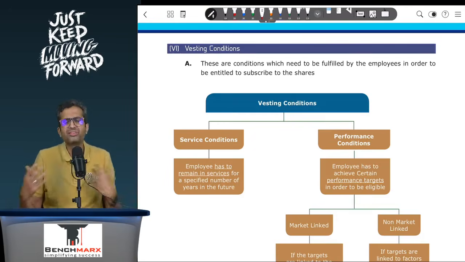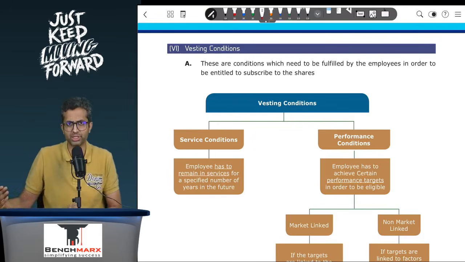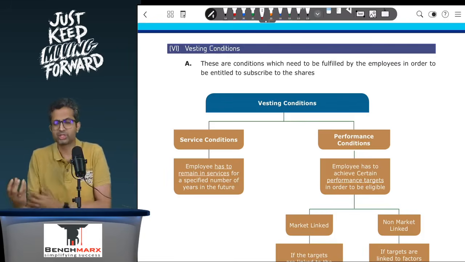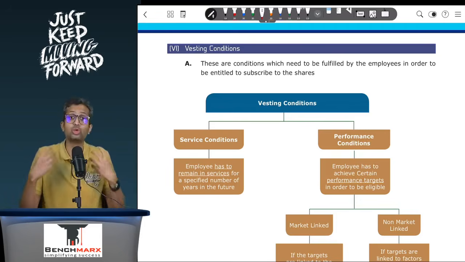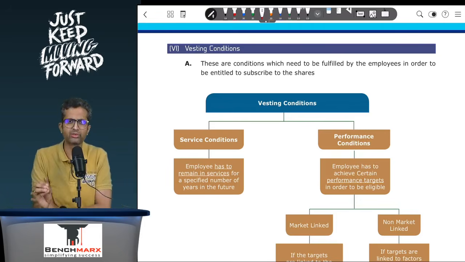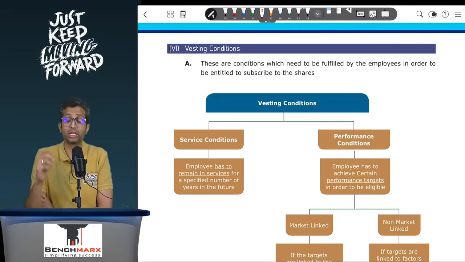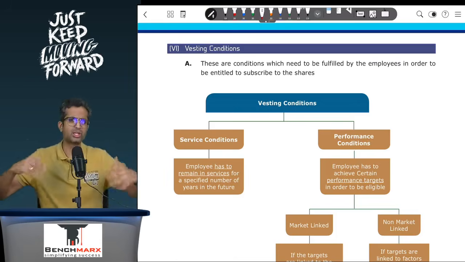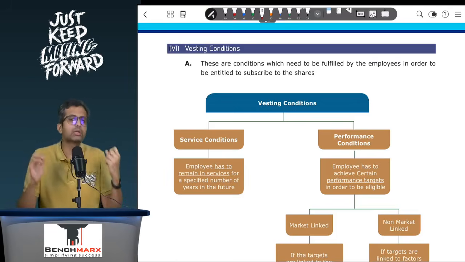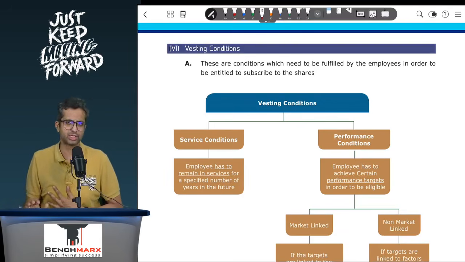Now, why are they singling it out? We'll see that the treatment is slightly different, because when you look at market linked performance conditions, the accounting is slightly different, the non-market linked is slightly different. So that is why when you read a question, you need to figure out whether there is a service condition along with performance, and if there is a performance condition, is it market linked or non-market linked, because the working will be different. The non-market linked performance conditions accounting is fairly logical. Market linked to some extent might appear to be a little illogical, and it has to be done in a particular framework. We'll try to briefly understand why.